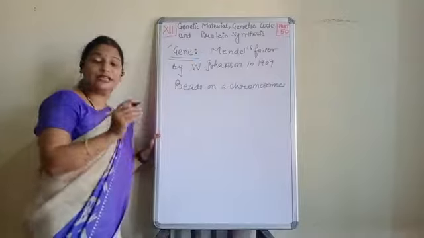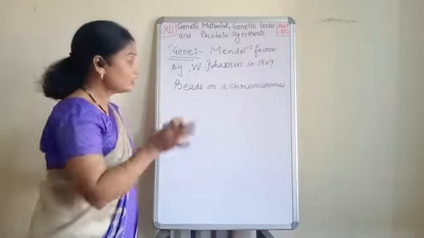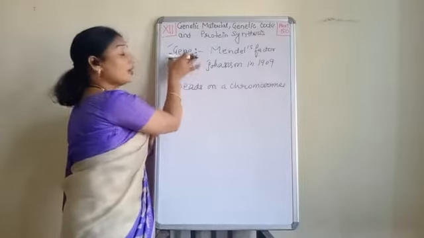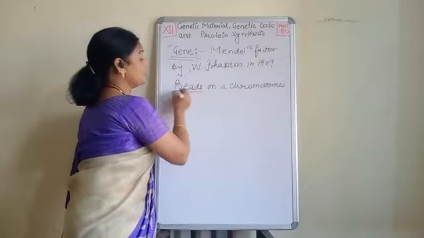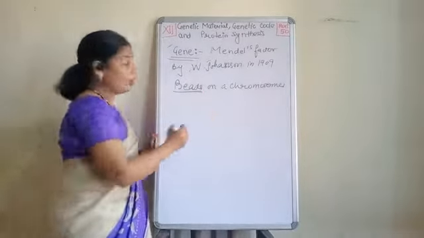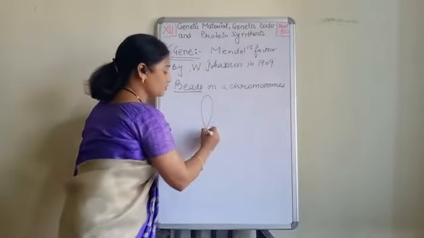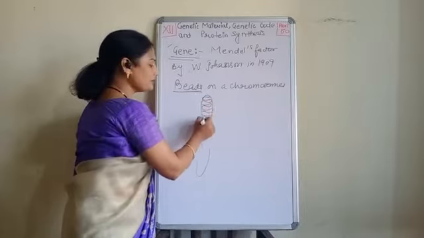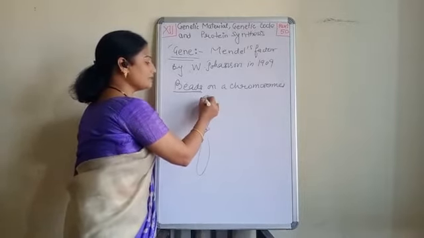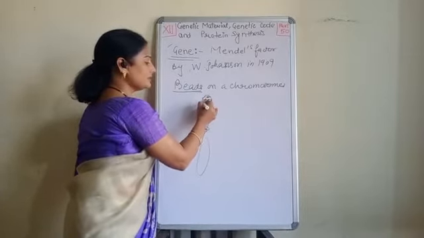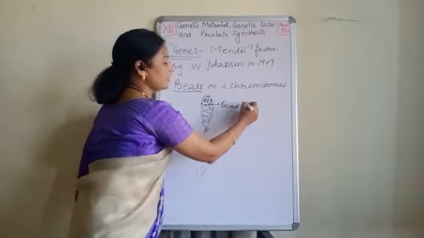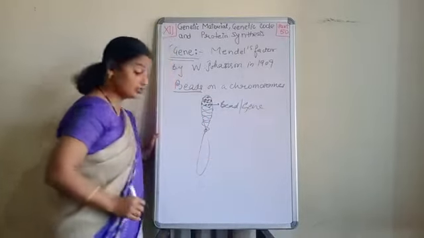Because till then DNA had not been discovered at all, it was considered that this factor or this gene behaves like a bead on a chromosome. Suppose I draw a chromosome, then the structure of the chromosome is something like this, and this bead is behaving like a gene. And this bead is called a gene.